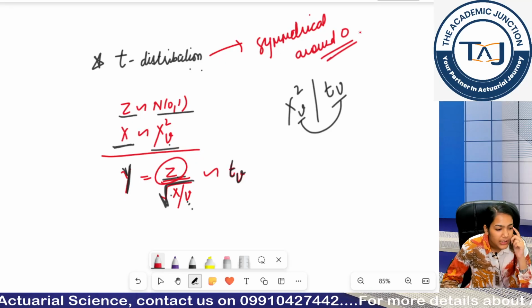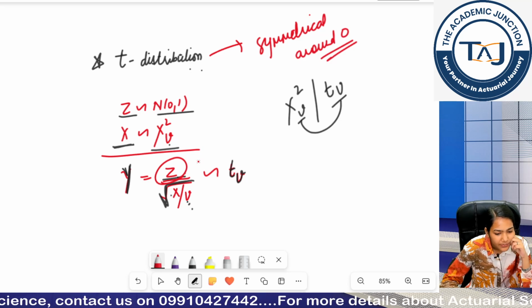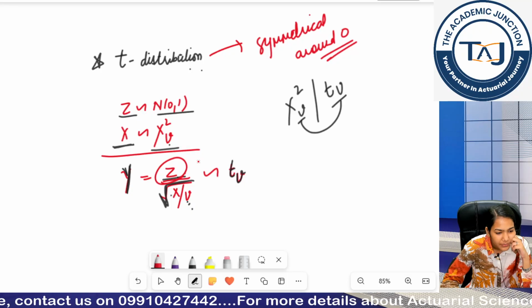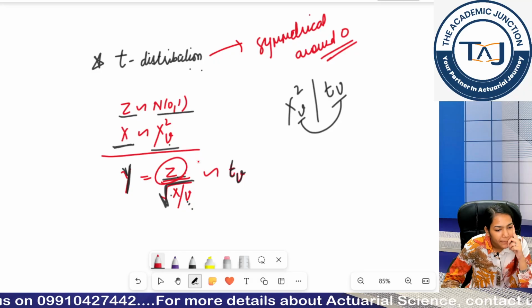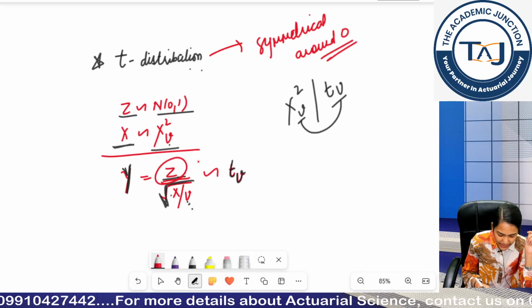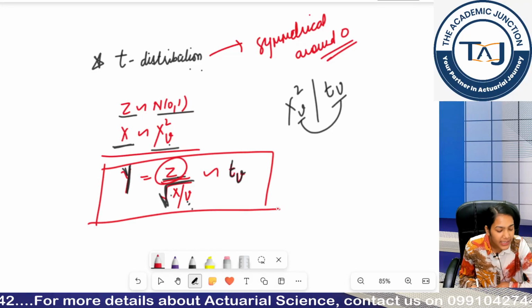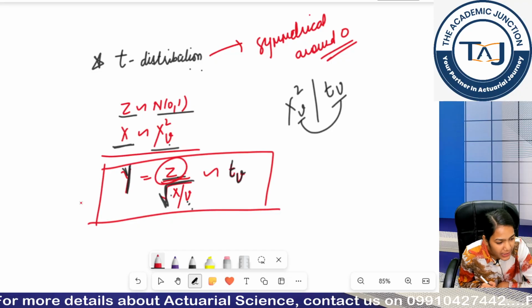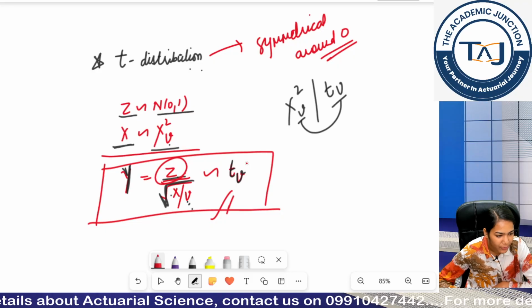Symmetrical around 0, because we are using standard normal distribution here, right? So sometimes in the exam you may be asked in a 1 mark question to define the random variable of t distribution. So this is the random variable of t distribution.